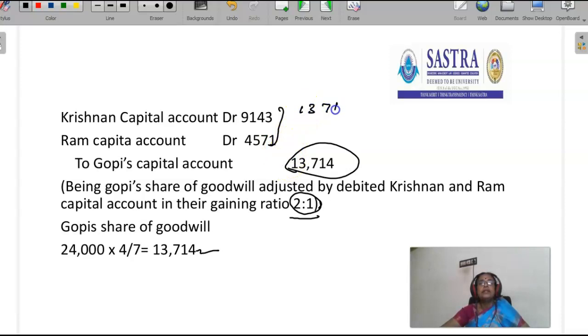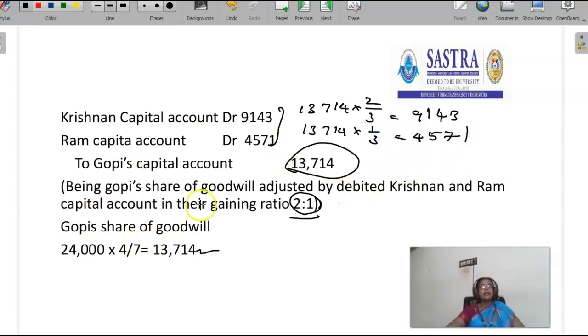So 13,714 into 2/3 is equal to 9,143. Then 13,714 into 1 by 3 is equal to 4,571. This is the goodwill treatment as per AS 10.